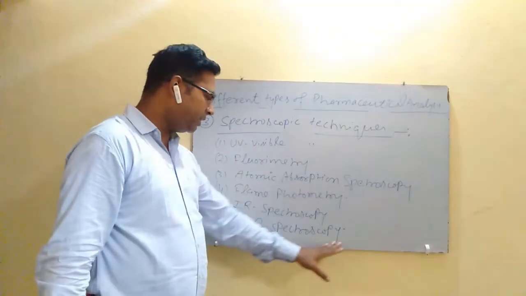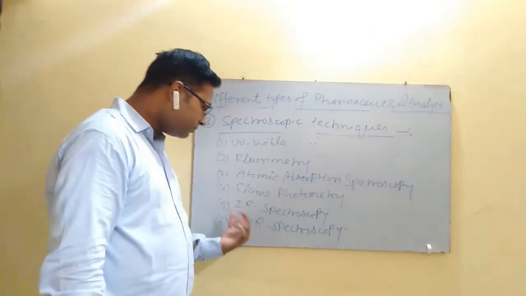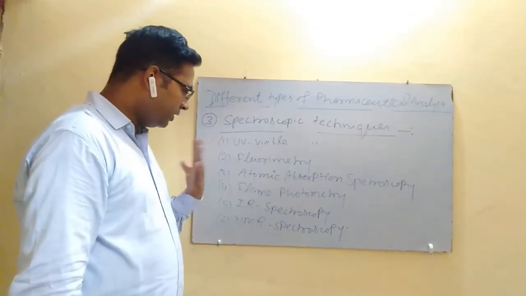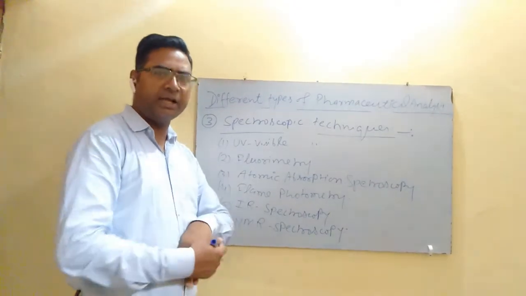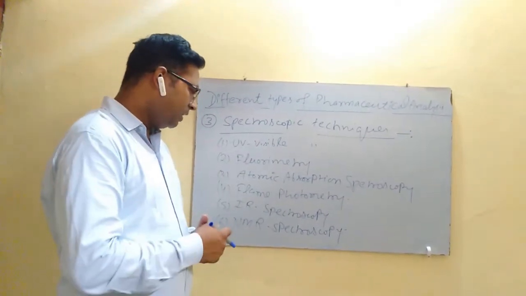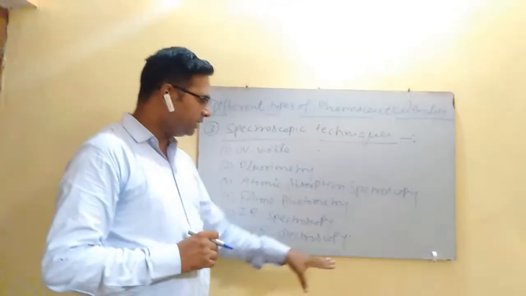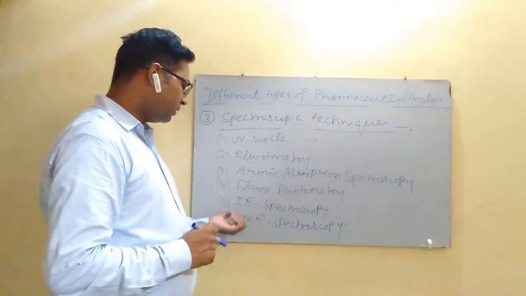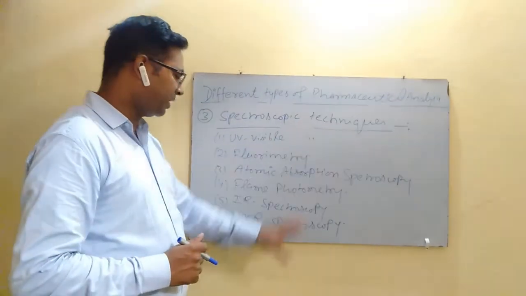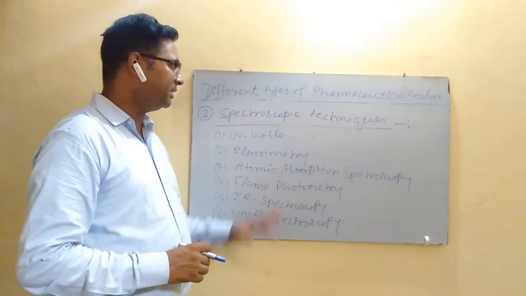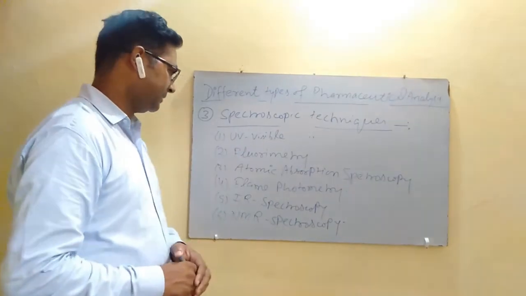NMR spectroscopy is a very useful technique for the determination of the nature of hydrogen and carbon in the sample. We can also determine the quantity of the sample with the help of NMR spectroscopy. So all these are the spectroscopic techniques that are involved in the determination of pharmaceutical active substances.